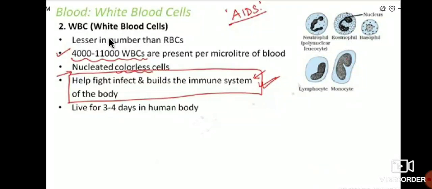This is the WBC concept: WBC is lesser in number than RBC, its count is 4000 to 11,000 per microliter of blood, and it is a nucleated colorless cell. WBC helps fight infection and builds the immune system of the body, and it lives for a maximum of 3 to 4 days in the human body.